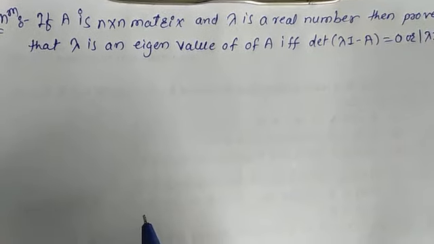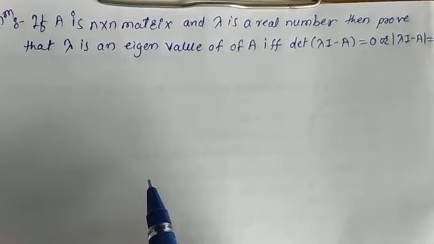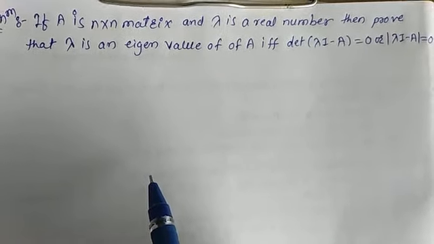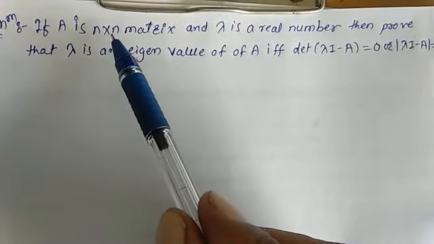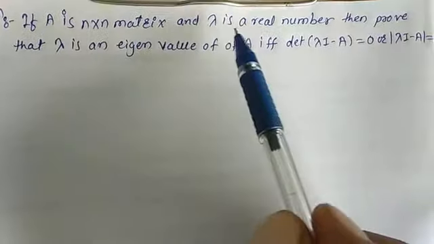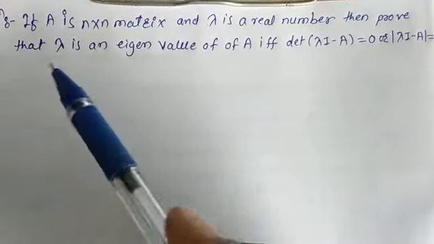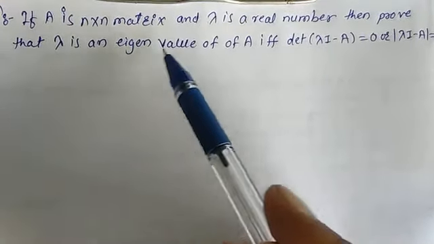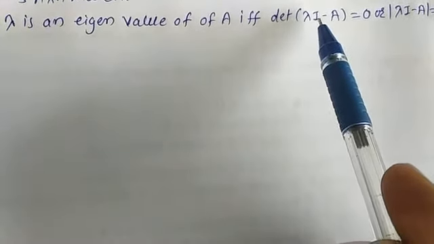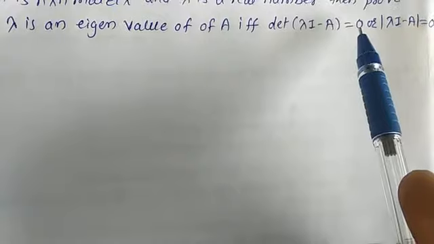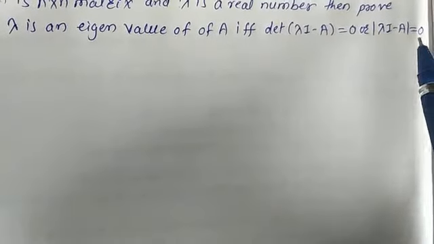Everybody, in today's lecture we are going to study the theorem related to eigenvalues and eigenvectors. The first theorem is: if A is an n cross n matrix and lambda is a real number, then prove that lambda is an eigenvalue of A if and only if the determinant of lambda I minus A is equal to 0. Okay, this we have to prove.